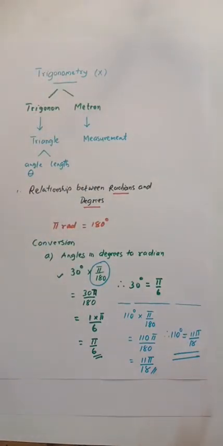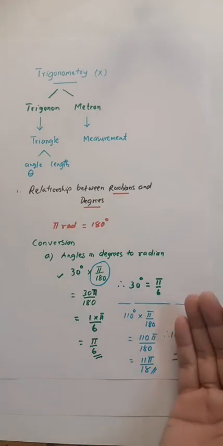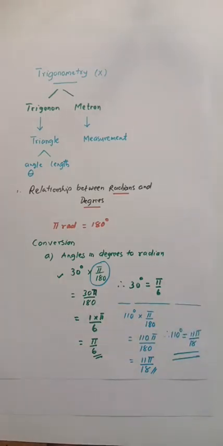Okay. And the first part, that's to convert angles in degrees to radian. Now we'll go to the second part, that is if we want to come back to degree, if we want to convert your angle in radian to degree, then how should we go about? How should we do? How should we convert?